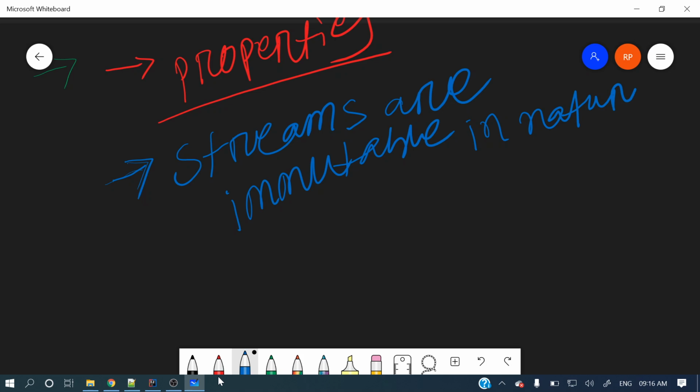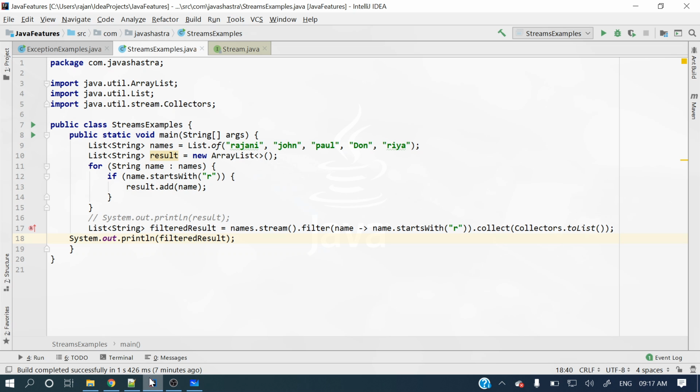If you already know Java strings, strings are immutable, you know. Immutable means you cannot modify that object. If you modify it, it will create a new object. Like this, streams are immutable in nature, so you cannot modify the underlying collection. Here we are calling stream on top of this collection, names, which is a list.